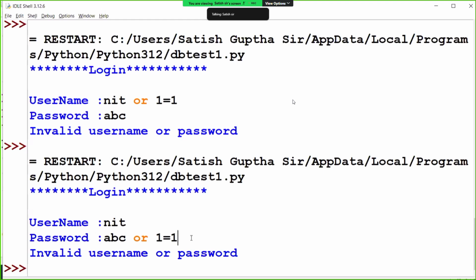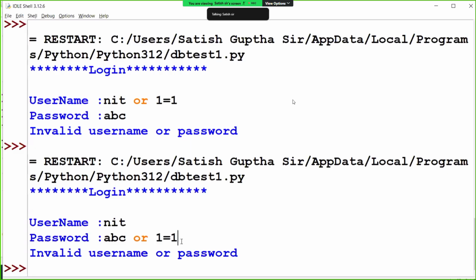What are you doing in SQL injection? Hackers will inject some condition. What did you enter here? Or 1 equal to 1. It means one more condition is added, and always 1 is equal to 1.